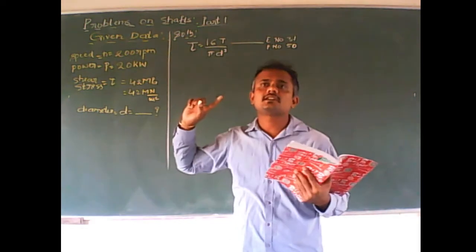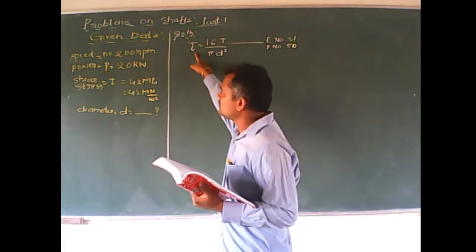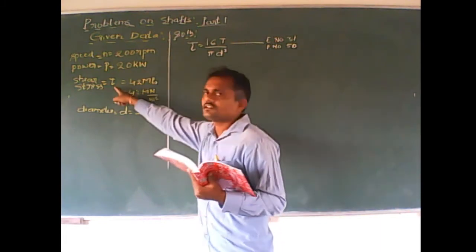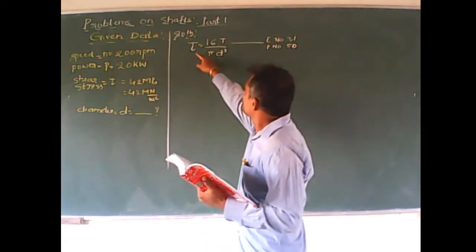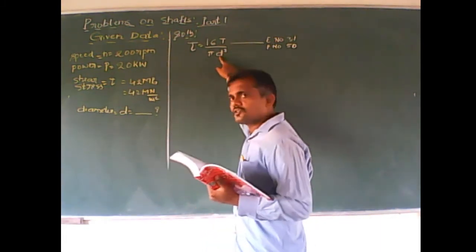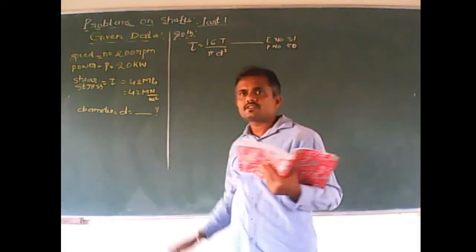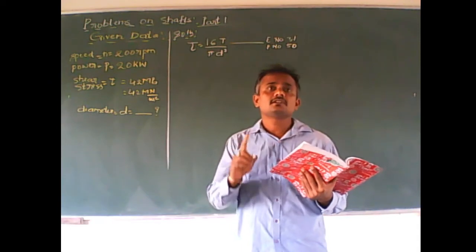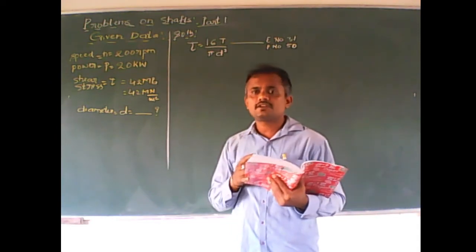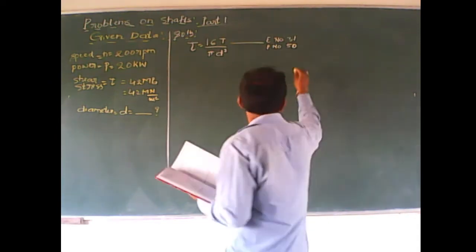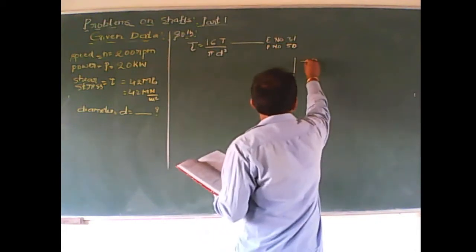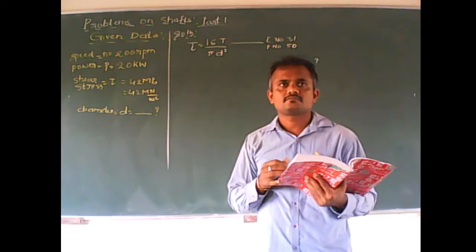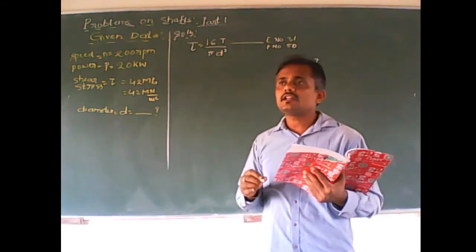Please concentrate here. Tau is given. You check whether it is given in the data. In the given data, yes, it is given. Tau is available. D we have to calculate. What about the T? Has it been given? No, we have to make a first calculation of T. I would like to write on the side calculation. I will first determine T. How to calculate the value of T?